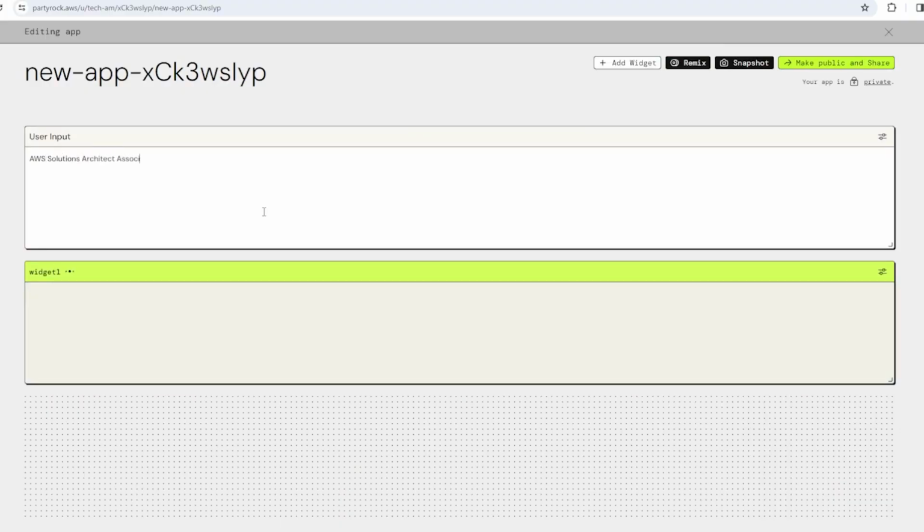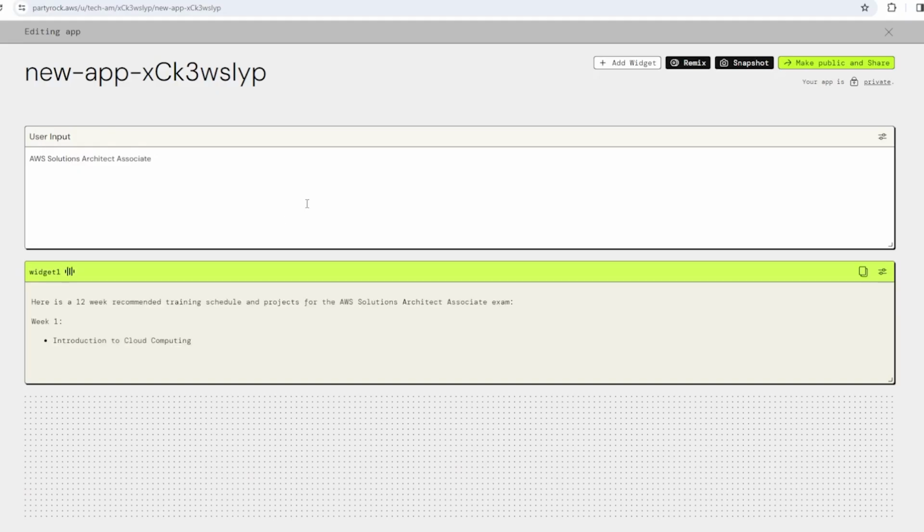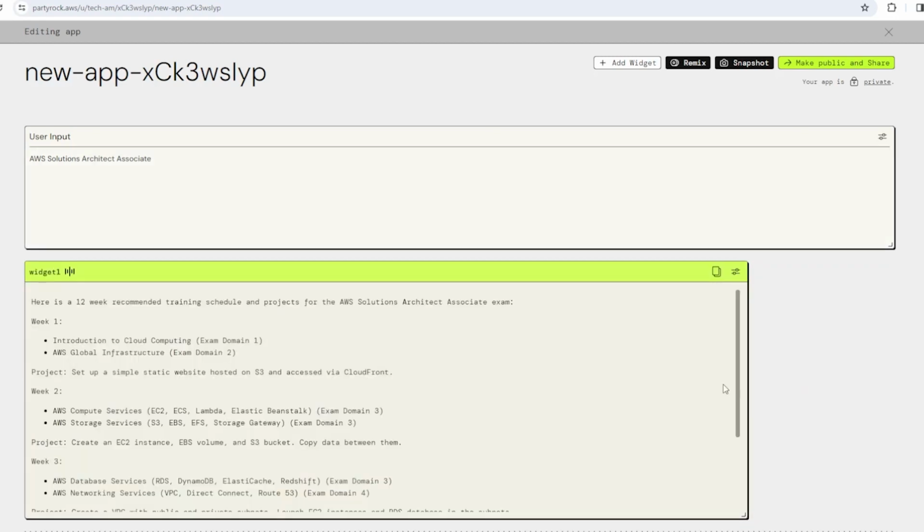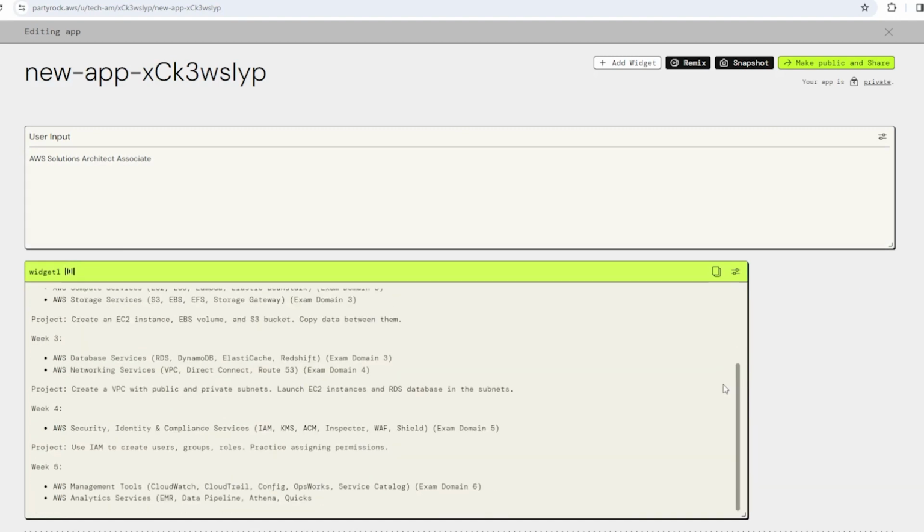Sometimes it will take a little while for it to generate the response. Other times it's actually pretty quick, but for the most part, I'm going to resize it a little bit just so it can get the field of what I'm trying to get from the output. And there you go. We have a very simple recommendation. So we're going to label this training app.